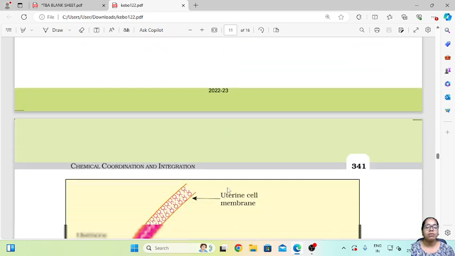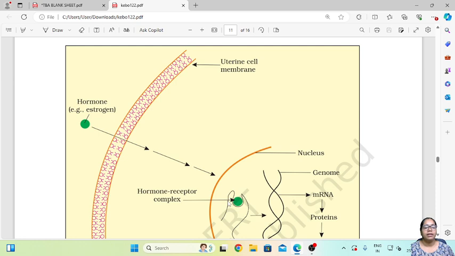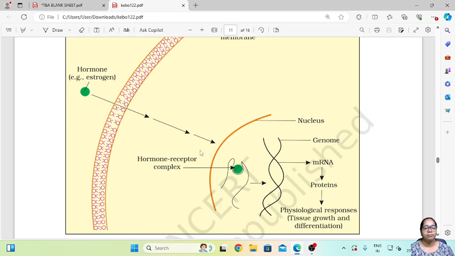Okay, so this is another example, wherein this is the uterine cell membrane, and this is the genome of the cell. This is the nucleus, which consists of the genome, that is DNA, RNA, the genetic material. This is the hormone, for example estrogen, that will enter through the cell membrane and then enter the nucleus, and in the nucleus there will be a receptor for that hormone estrogen, to which it will bind and form a hormone-receptor complex.